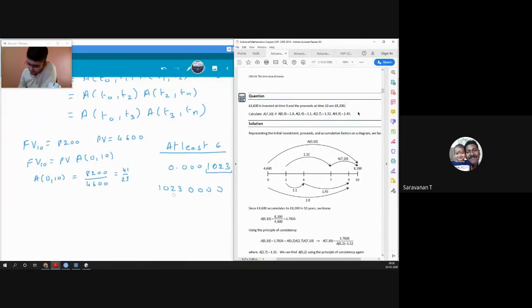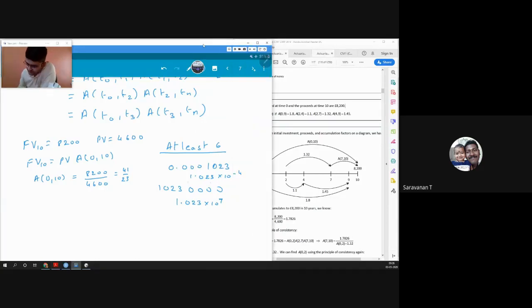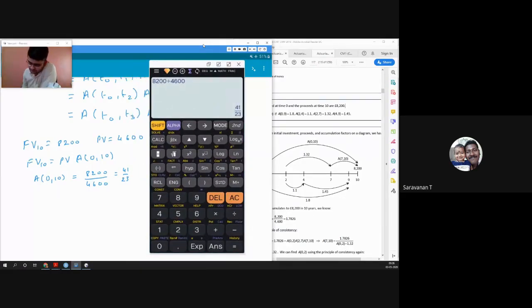These are called significant numbers, because I can write this as 1.023 into 10 raised to minus 4, and I can write this as 1.023 into 10 raised to 7. Whatever figures I write here are called significant numbers. I have 4 significant numbers in both of these cases. So we will be using at least 6 significant numbers while we are calculating, and our final answer should be at least in 4 significant numbers. That is why I prefer fraction over decimals.